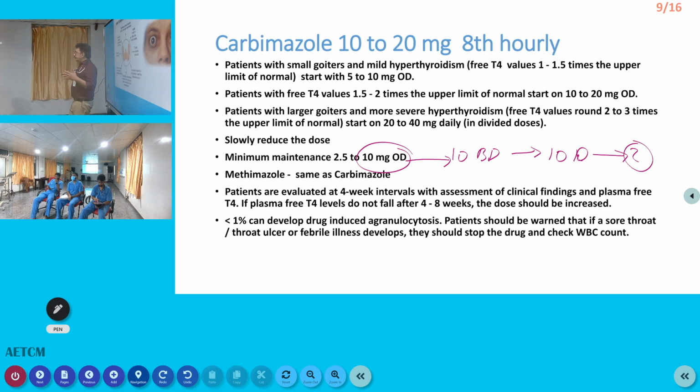What are the probable side effects of this drug? This can sometimes produce bone marrow suppression. So we have to be very careful when we are treating with methimazole or carbimazole. We have to do a CBC during the period, and rarely this drug can produce agranulocytosis. So that is a very important thing. Whenever you are starting this drug in your ICU, follow-up should be daily. You have to do the thyroid function test and the cell count. These two things you should remember.